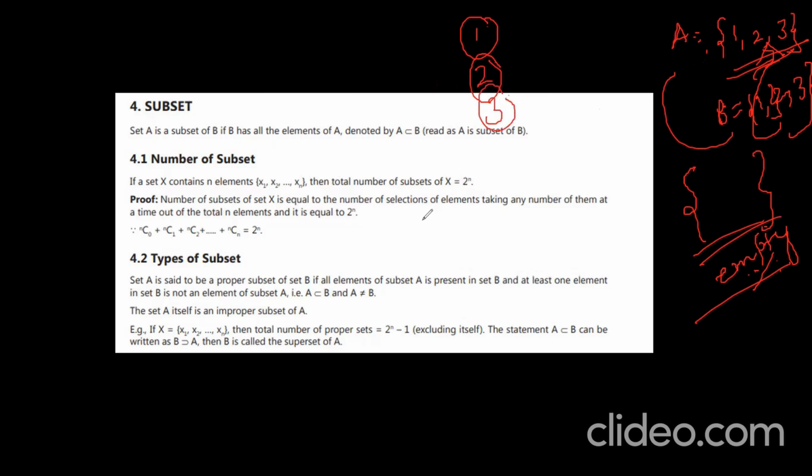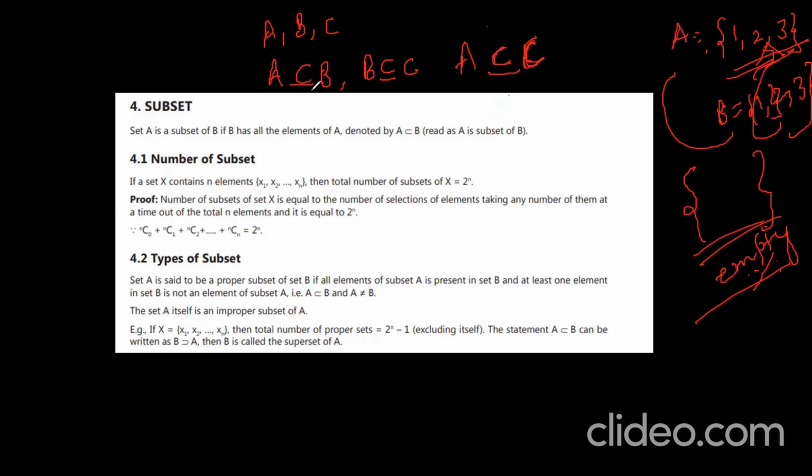And the last one is, I have A, B, C, 3 sets. A is a subset or equal to B, and B is a subset or equal to C. Then what do you say? We know that when A is equal to B and B is equal to C, then A is equal to C. The same thing will be satisfied in the case of sets also. That is, A is a subset or equal to B, B is a subset or equal to C, so A is a subset or equal to C. Got it? Very good.